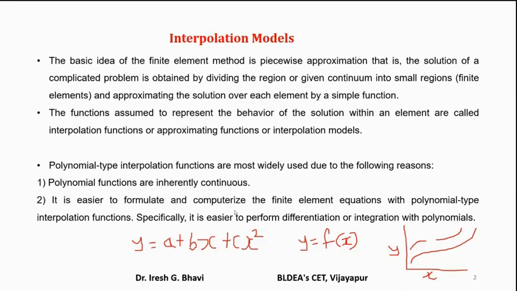So suppose instead of polynomial, you assume a trigonometric function like sin x plus cos x, then differentiation and integration becomes very difficult, no? Differentiation may be easier, but integration will become very, very difficult. So that is why we always use polynomial as the displacement model. Why? First advantage is that they are inherently continuous. Then the second advantage is that it is easier to calculate by using polynomials. That is, the differentiation and integration of polynomials are very easy.